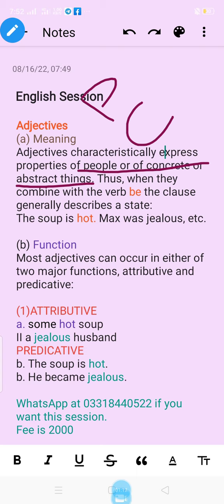Thus when they combine with the verb be, verb be क्या है, इसकी आगे से different kinds हैं, like is, am, are, was, were, has been, has, have, had. These are the kinds of be, or you can say this is the tree of verb be. The class generally describes a state.